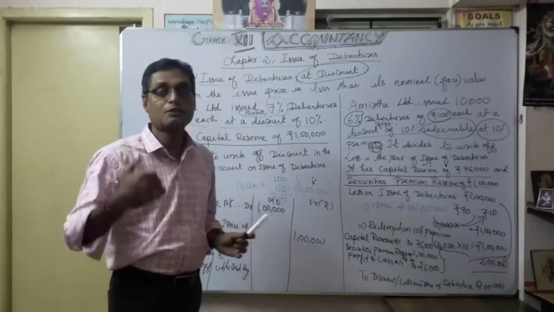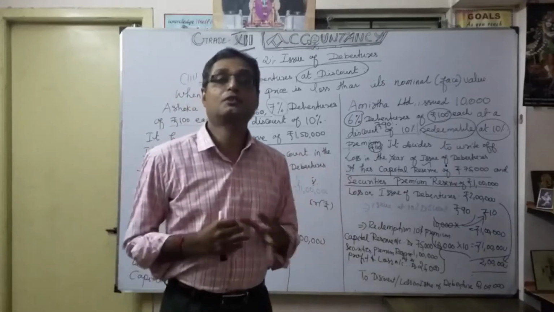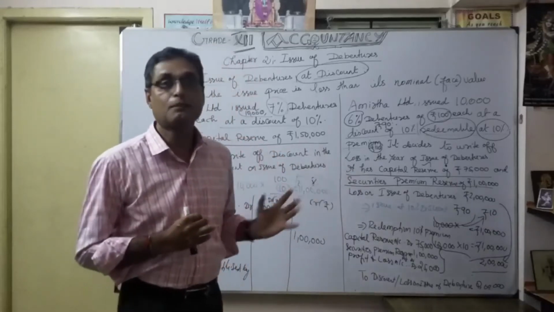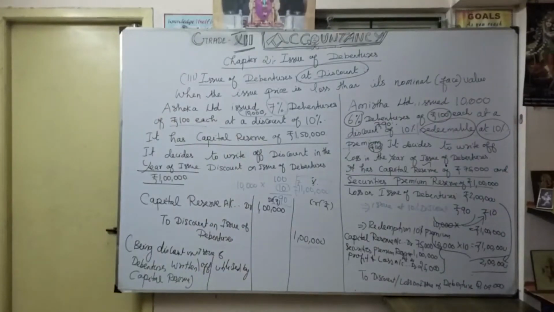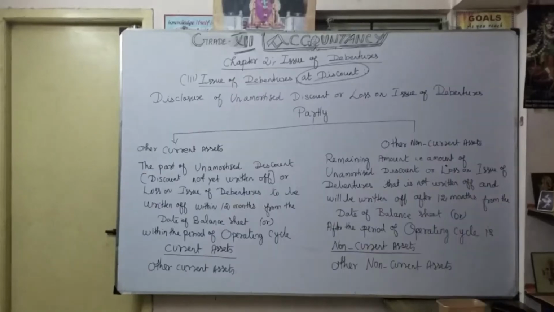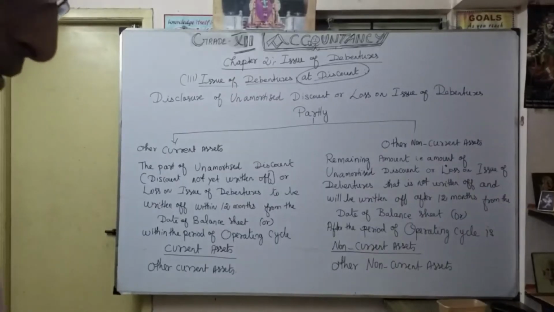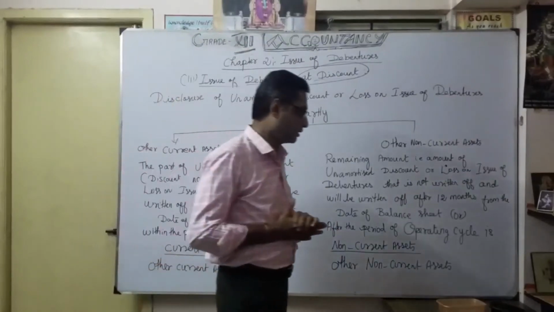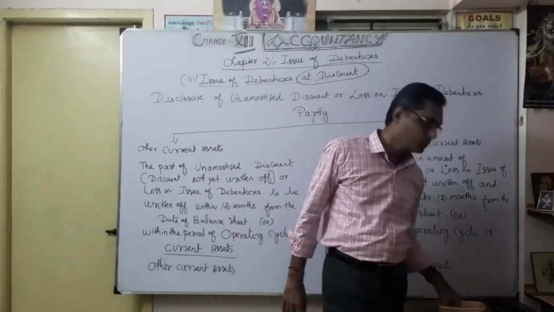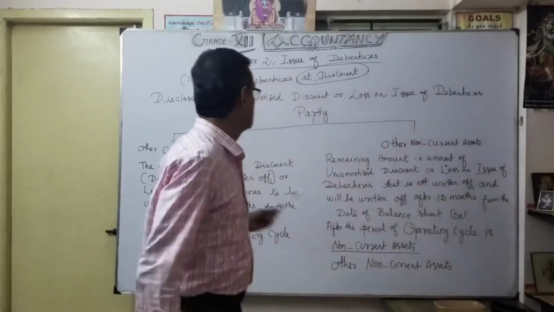Now we go for the next one, amortized issue of debenture. Now let's see what is the meaning of that. The next one is very important, a new word you should memorize. What is that? See here.